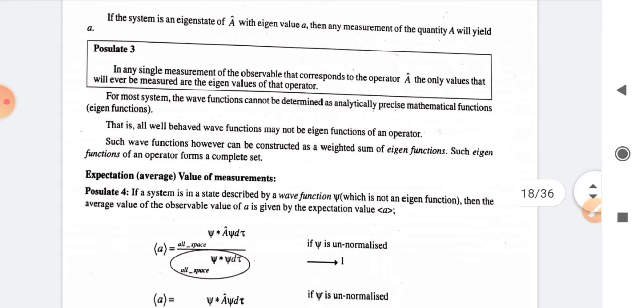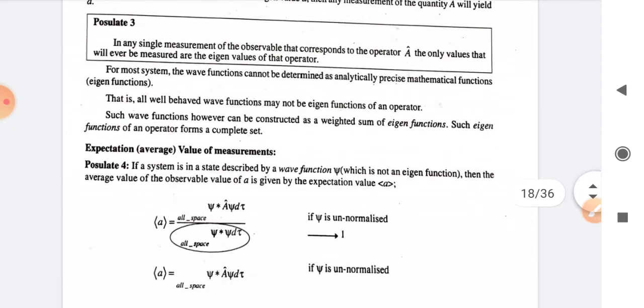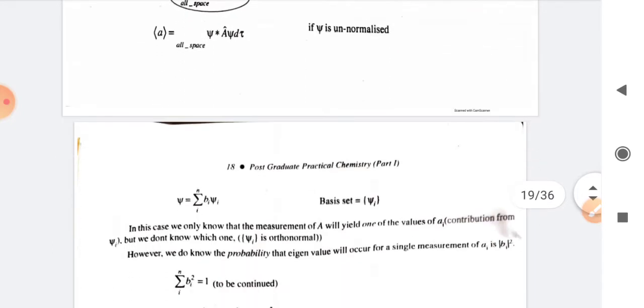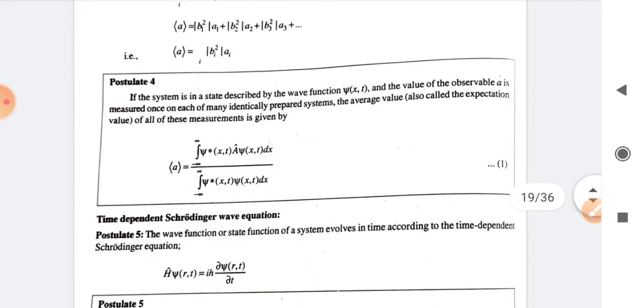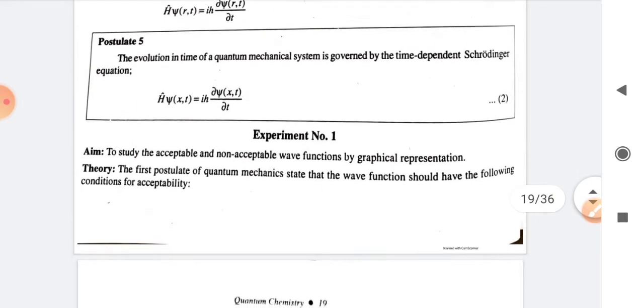Again, there are eigenvalues and eigenfunctions, so you just try to revise that concept. Up to this point, that covers the postulates of quantum chemistry.